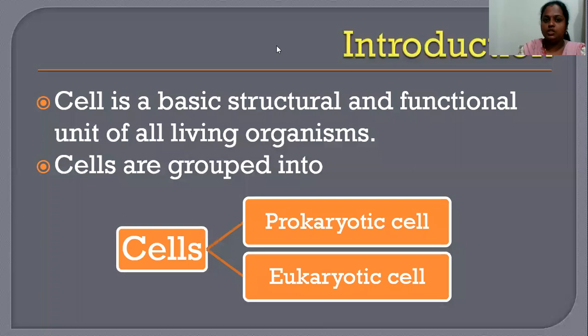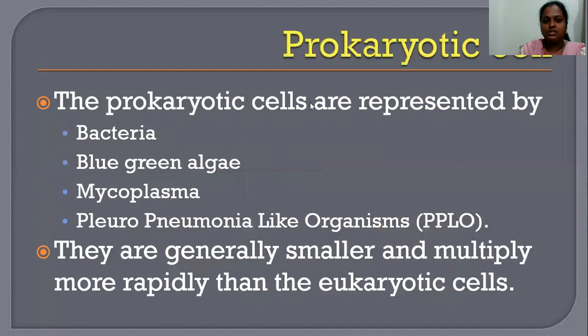Here in the introduction, we mainly need to know what is the cell and the division of the cell. Cell, as I already explained to you in the previous section, is very important for living organisms. It is the basic structural and functional unit of all living organisms, and all living organisms are composed of cells. Based on the structural organization, the cells are divided into two types: one is prokaryotic cell, another is eukaryotic cell. Let's study in detail about the prokaryotic cell in today's session.